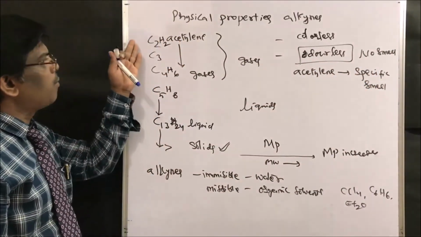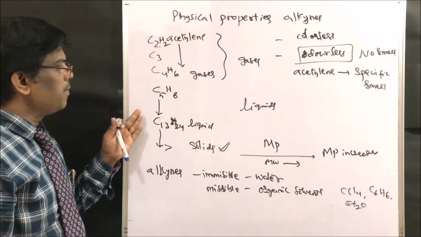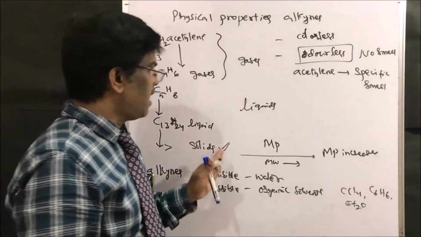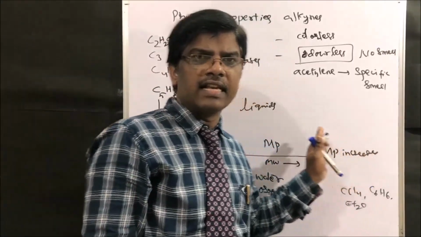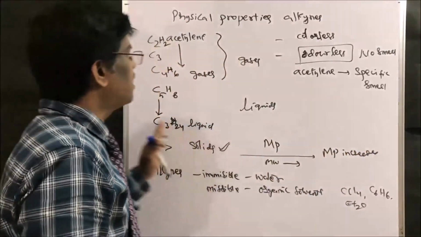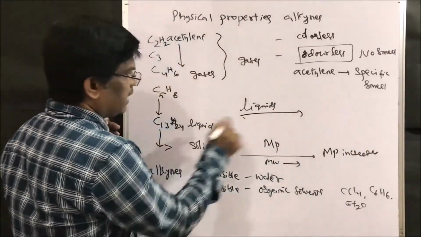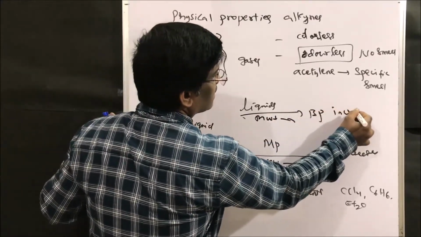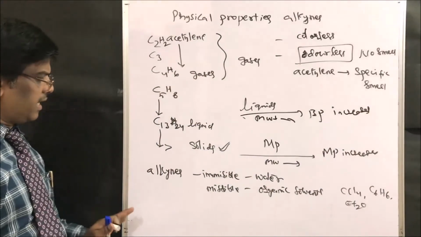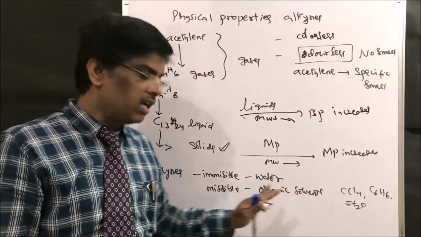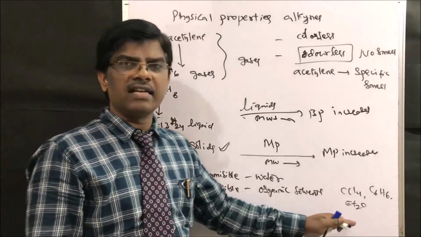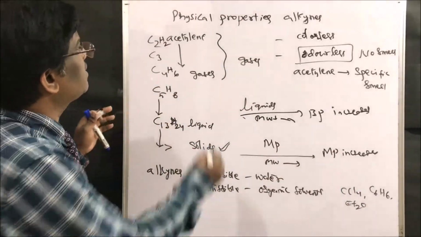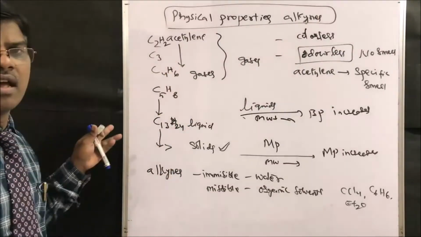All are gases up to butyne, the remaining from C5 to C13 are liquids, and compounds above C13 are solids. As the molecular weight of these solids increases, the melting point also increases. As usual, for liquids also, as molecular weight increases, boiling point also increases. Alkynes are immiscible in water, whereas miscible with organic solvents like CCl4, benzene, diethyl ether, whatever solvent you try, right friends? So these are the physical properties to learn.